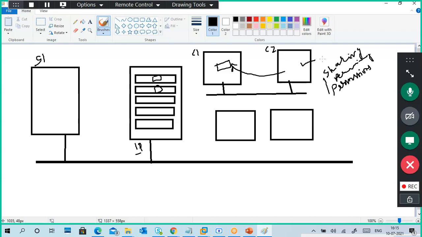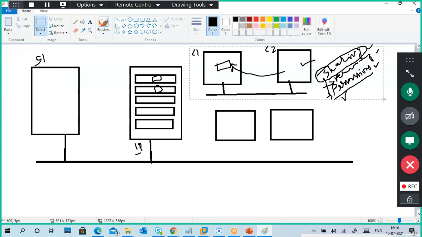The point is sharing. Then you have to give sharing permissions, then security permissions, right? First you have to share the data, and then give the sharing permission, which user is able to access the share, and which user is able to read and write. That is called security permissions. Got the point? One PC has data, another PC wants to access it. You have to share the folder first of all and give the permission to access. Okay, good.